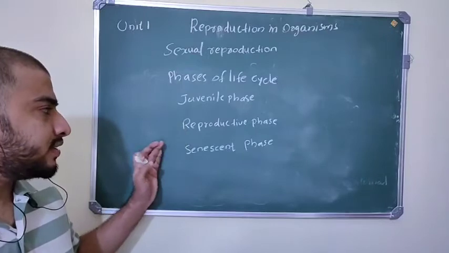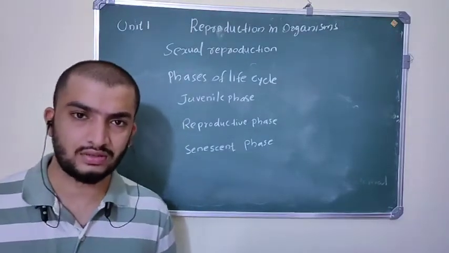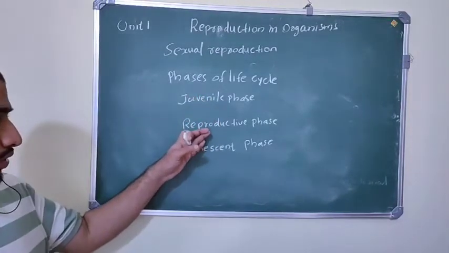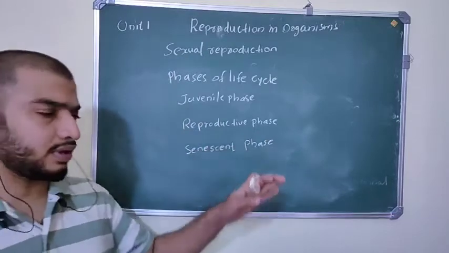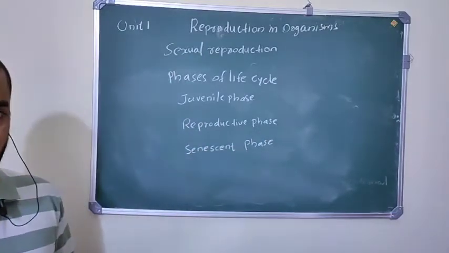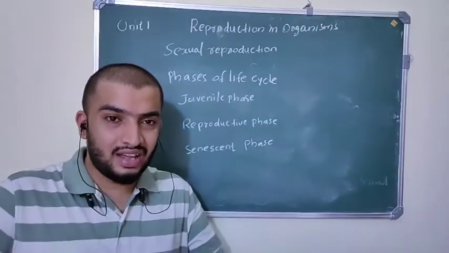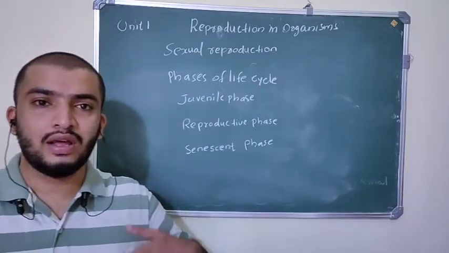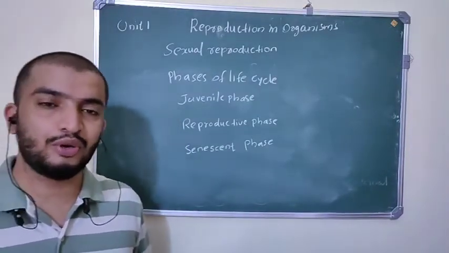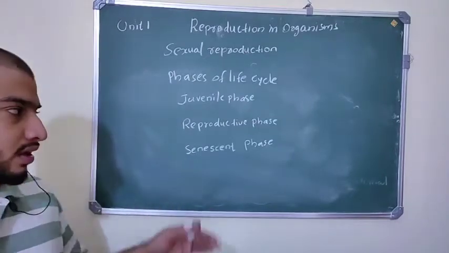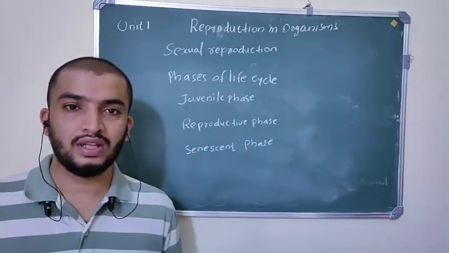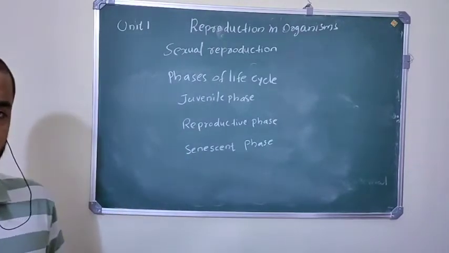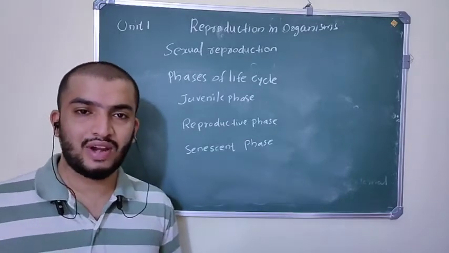Then the organism enters the reproductive phase, when they are matured and reproductively more active, and they produce their offspring. Then after the reproductive phase, they enter the senescence phase, and finally death. So these are the 3 phases of life cycle.